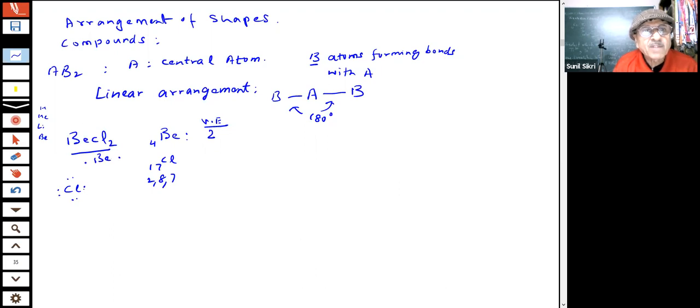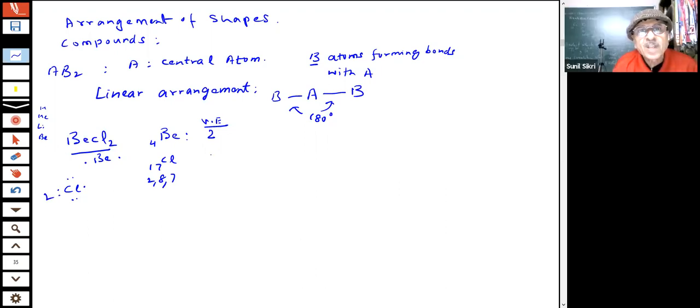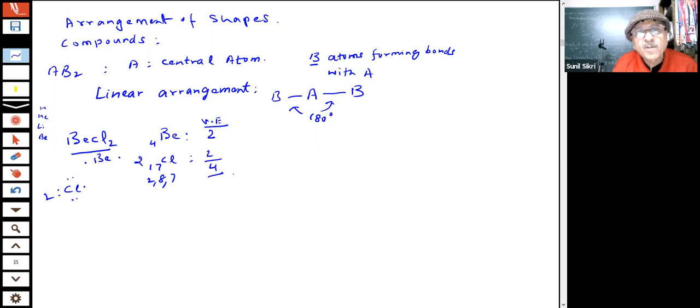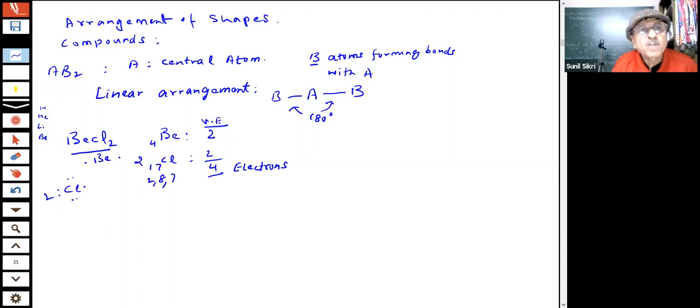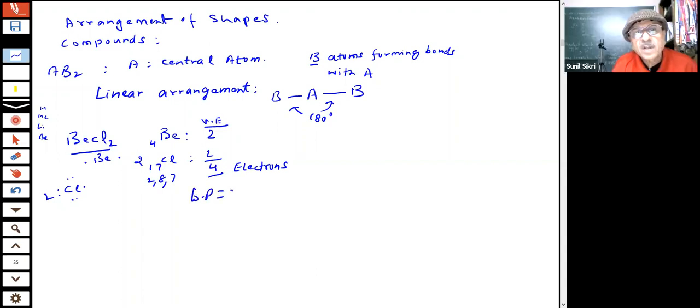So what is going to happen? One electron will be shared by each chlorine. You have two of them, one here, one here. So there will be 2 electrons coming from 2 Cl. So a total of 4 electrons are there, and two bonds are going to be formed between beryllium and chlorine atoms, students. Therefore, you are having two bond pairs here, and lone pairs will be zero then.